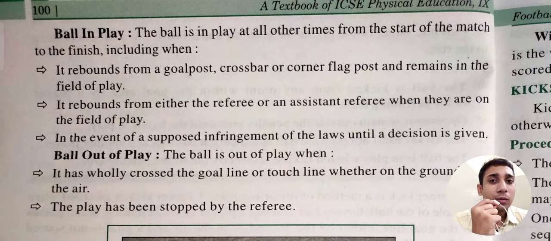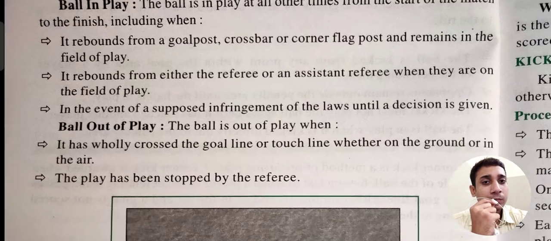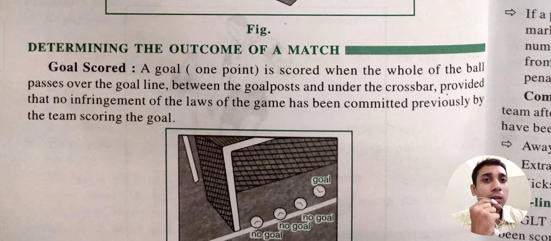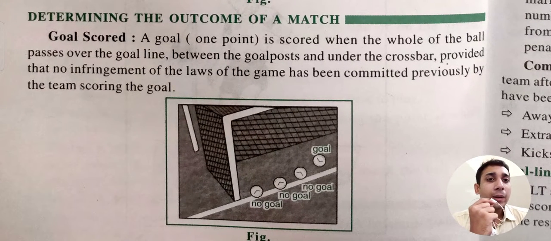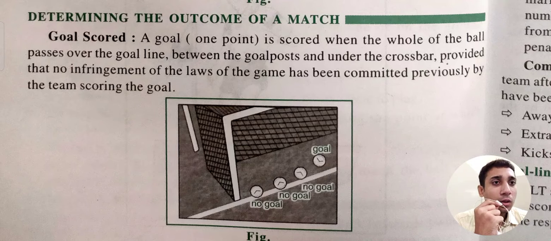What are the circumstances when we can say that the ball is out of play? If it has crossed the goal line, or the referee has stopped the play. Okay, how do we determine the outcome of a match? That means, when do we determine that it is a goal or not? We can clearly see in the picture that if the ball only touches the goal line, it is said to be no goal. But if the ball has completely crossed the line, then it is said that one goal is scored. This is the rule for scoring a goal.